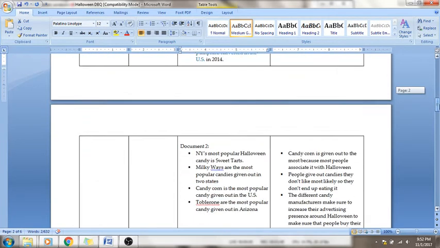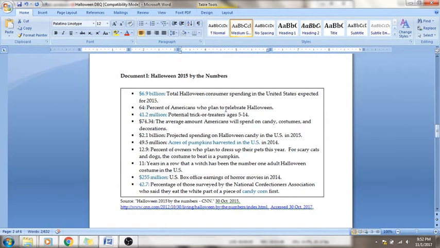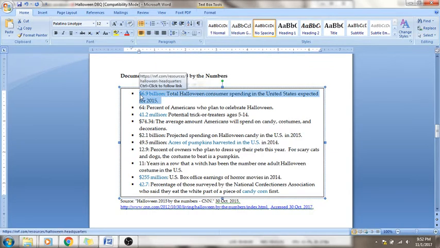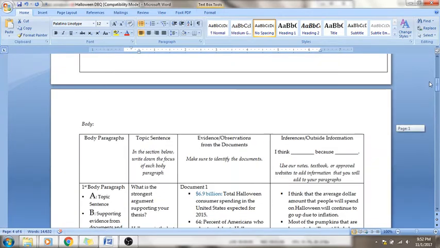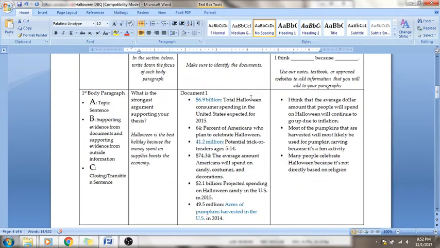And if I go here, Halloween by the numbers, I'm just simply copying and pasting the details that will help me out. It says 6.9, 64%, 41.2 million. All these are dollar amounts that talk about how much money will be made off of Halloween.